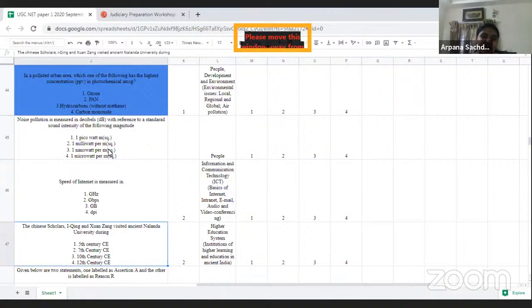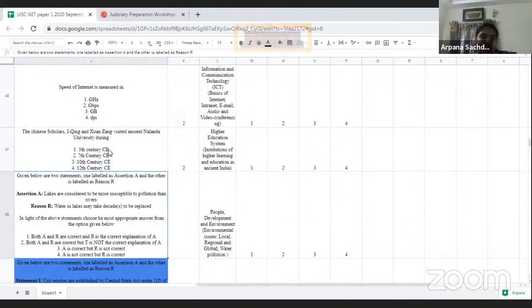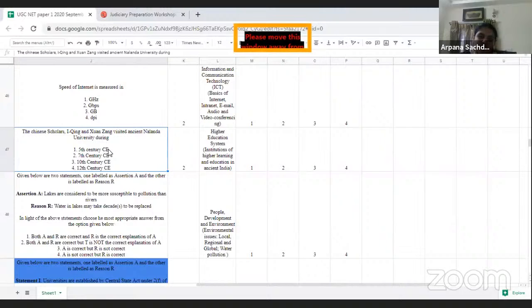Then we have a higher education system question, and it is based on the ancient education system. They have asked in which century these two persons visited Nalanda University. So I will mark it as a moderate question, not an easy question, because generally we tend to forget the dates and the names of the people.